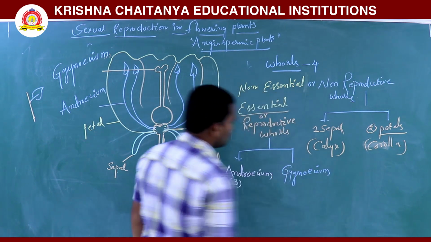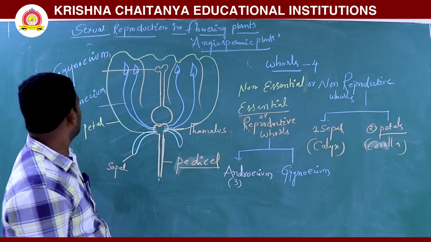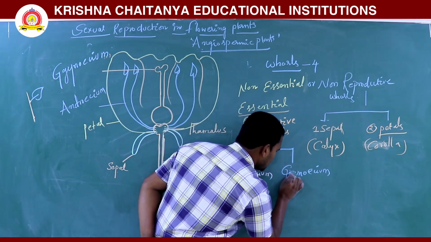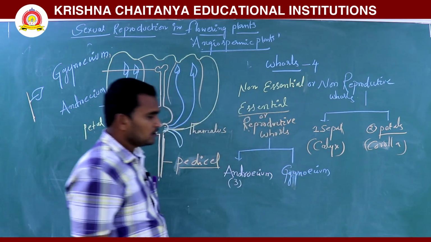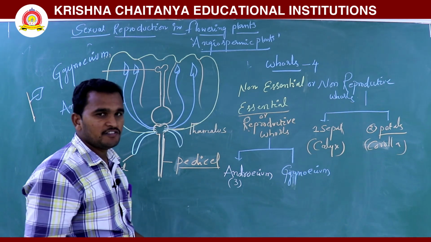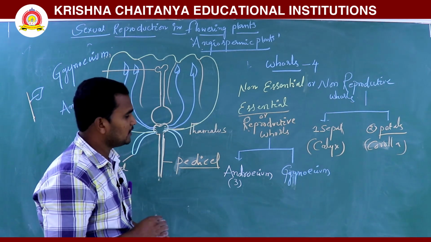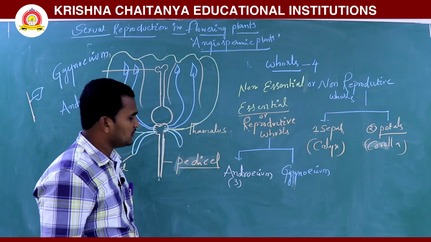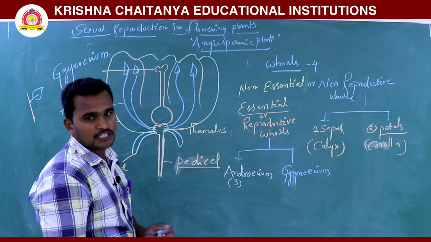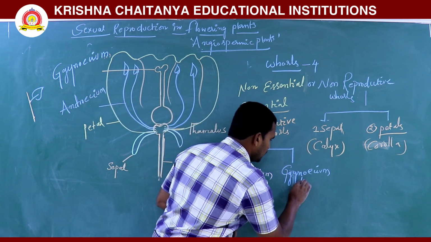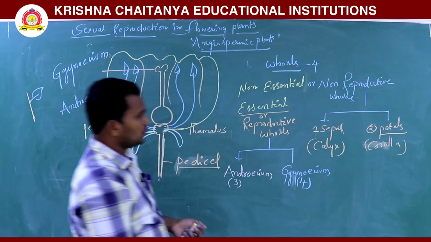Gynoecium is nothing but a unit of carpels. Androecium is a unit of stamens. So it is the last whorl.